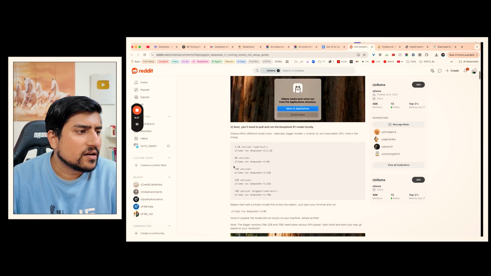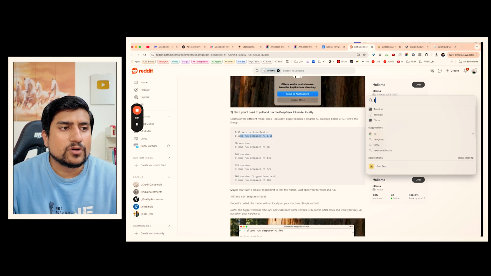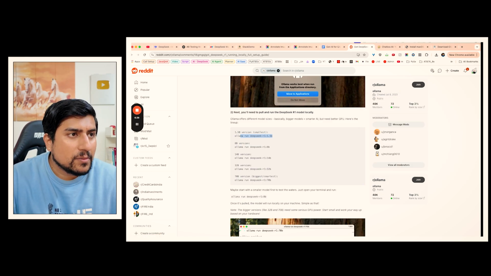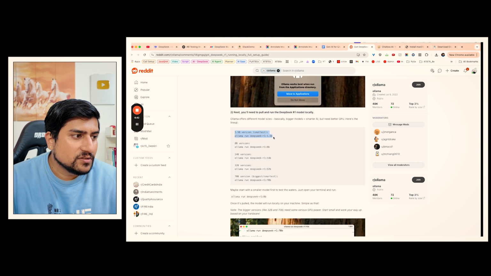You just need to download and run a command on a command prompt. If you're using a Mac, you need to use Terminal. If you're using Windows, then you need to use CMD. You will see Ollama is running if you see this Llama icon. Here we have the 1.5 version, 8, 14, 32, 72, and the version which you cannot run is 671, which is very big.